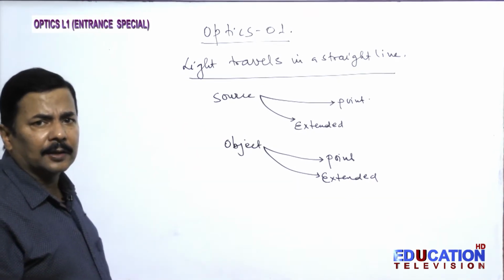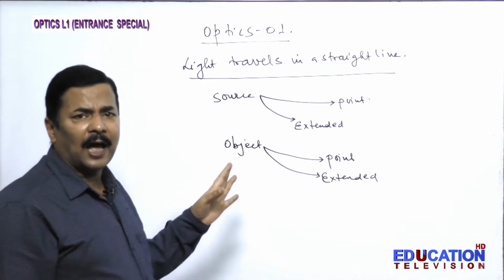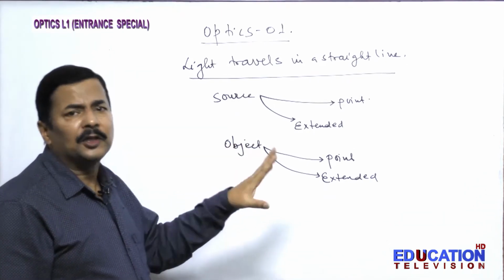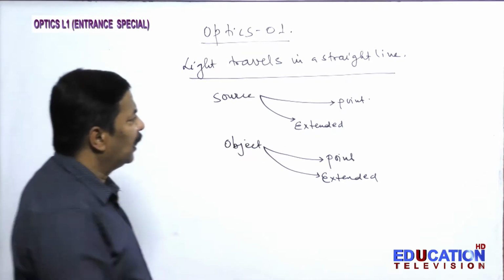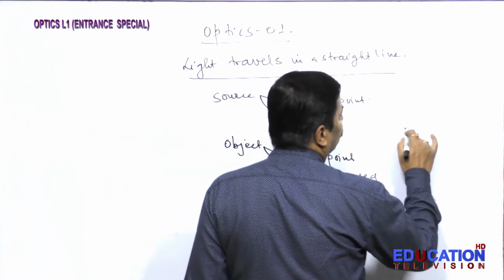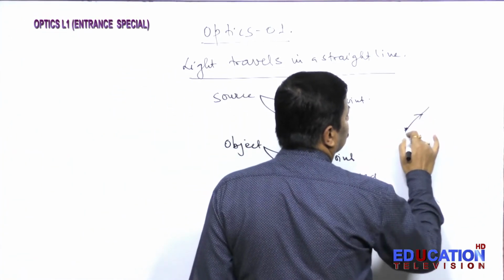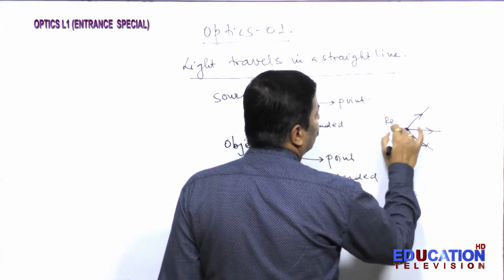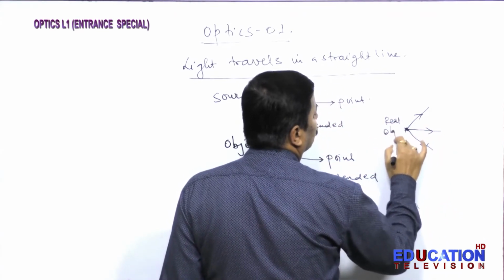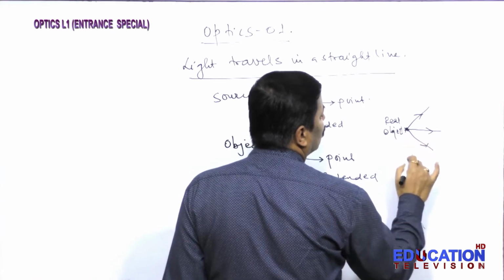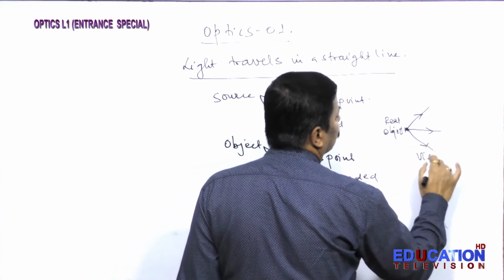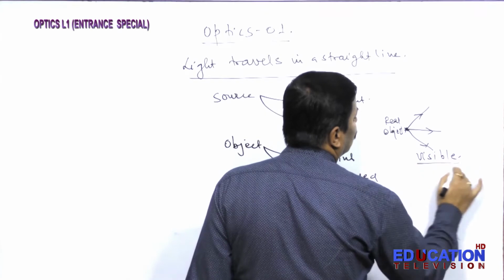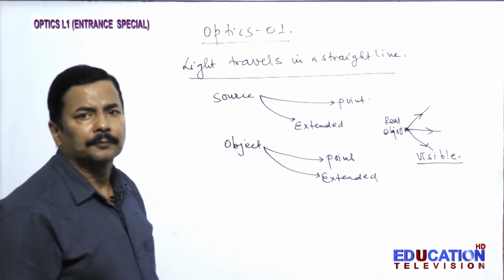Any object which diverges the light rays is visible to us. If the light rays are diverging from an object, this is a real object and it is visible to the human eye.